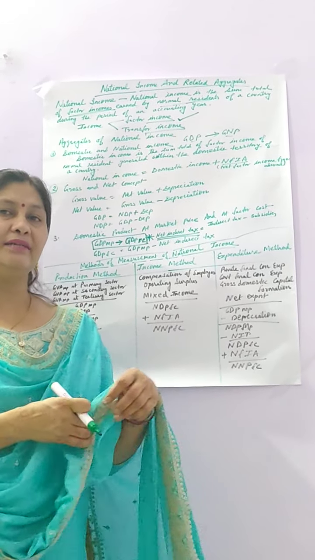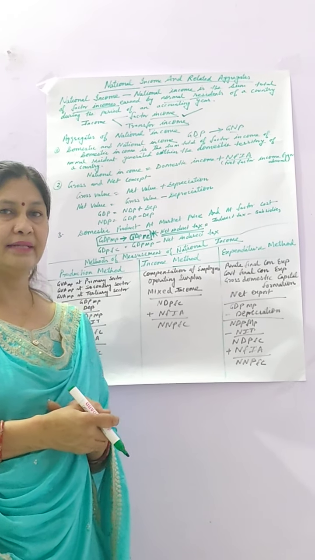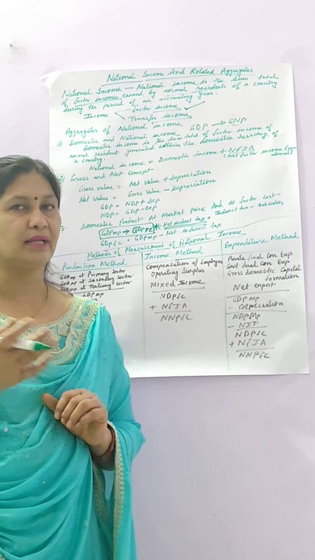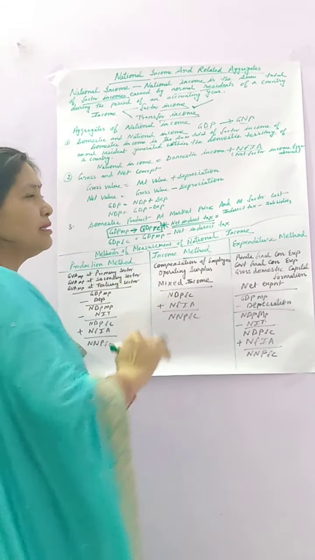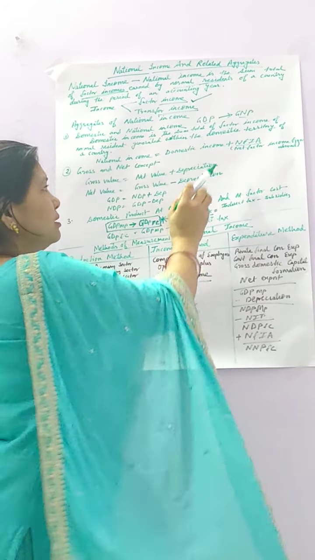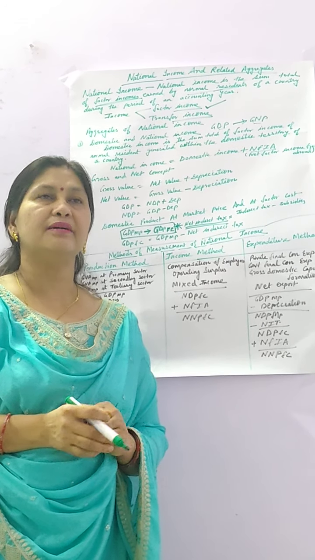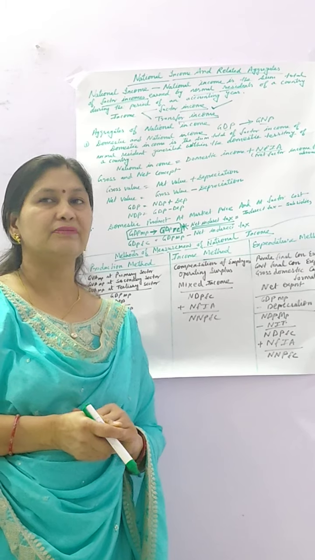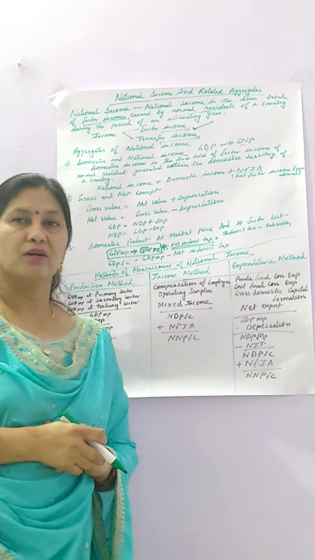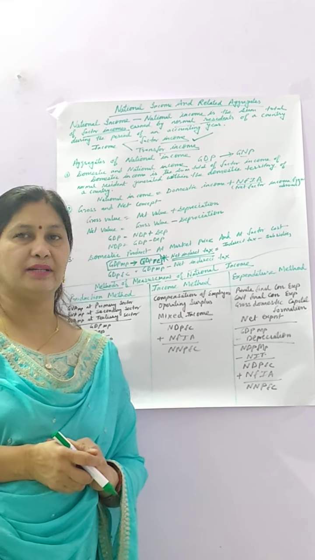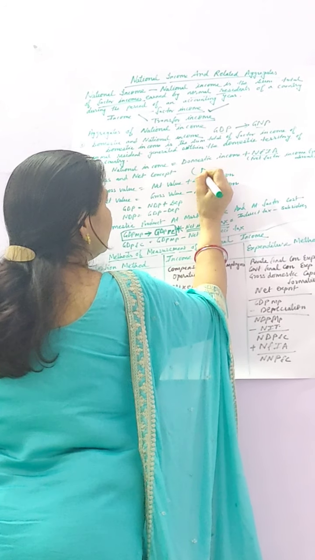And also in India, there are some persons who belong to another country, they are working here and getting money, so that is known as factor income to abroad. So when you have to make domestic income into national income, you just include NFIA, and NFIA is net factor income from abroad, that is, factor income received from abroad minus factor income paid to abroad. Next concept is gross and net, the gross value and the net value. The difference between gross and net is because of depreciation.